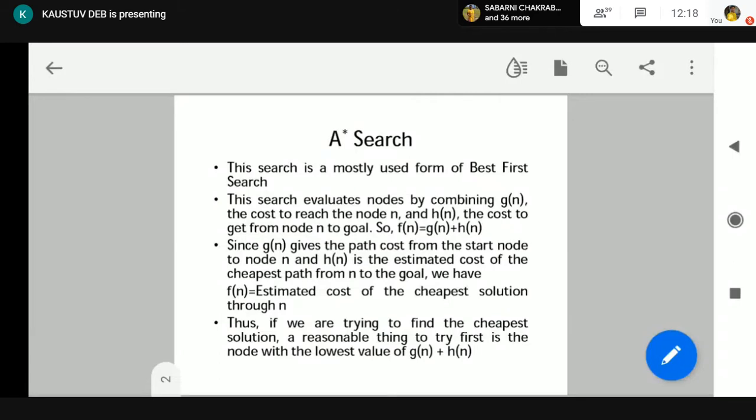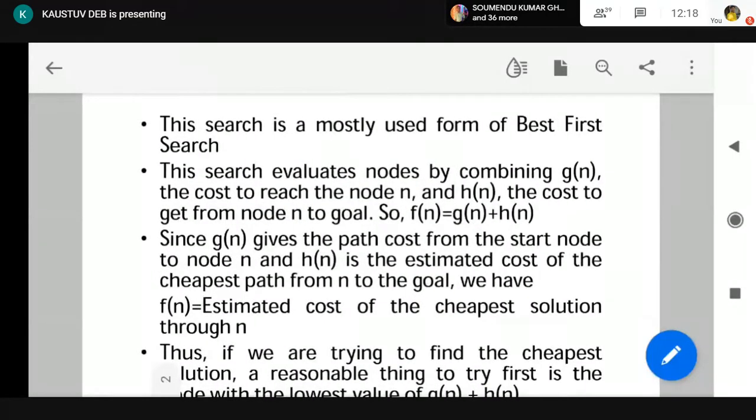A star search is a best first search. Now, what is the main difference between A star search and greedy best first search? As you can remember, in greedy best first search, we calculated f(n) equal to h(n) only. But here, instead of calculating f(n) depending on h(n) only, we are calculating f(n) depending on h(n) and g(n).